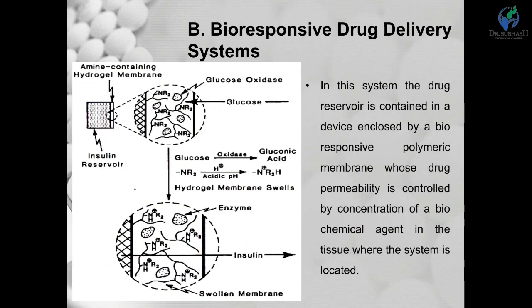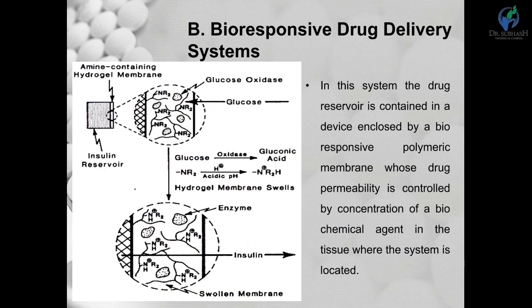Similar to bioerosion, second, we will see the bioresponsive drug delivery system. In this system, the drug reservoir contained in the device is enclosed by a bioresponsive membrane whose drug permeability is controlled by the concentration of a biochemical agent. The example given here is the glucose triggered insulin delivery system.